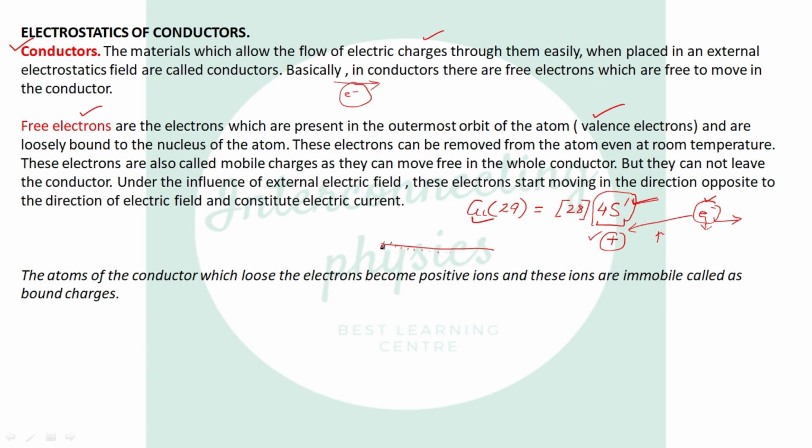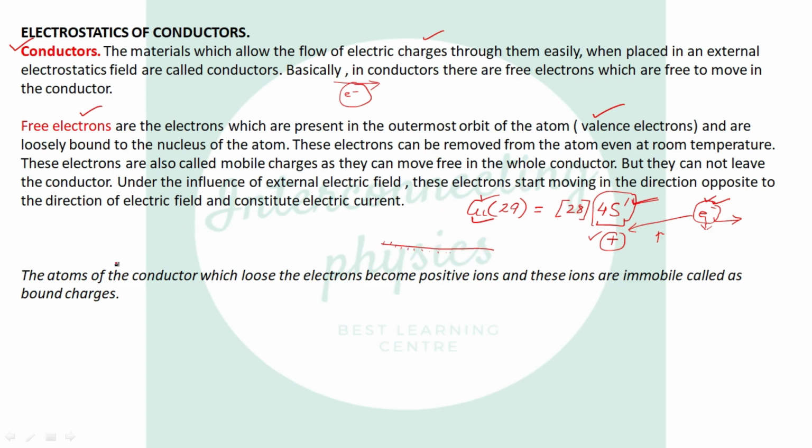So let us consider a copper wire. A copper wire is made up of a very large number of copper atoms, and every atom has one valence electron. When we consider a copper wire, we have a very large number of free electrons, but these electrons, under an electric field, can move inside the wire. They cannot move outside the wire. They cannot leave the wire.